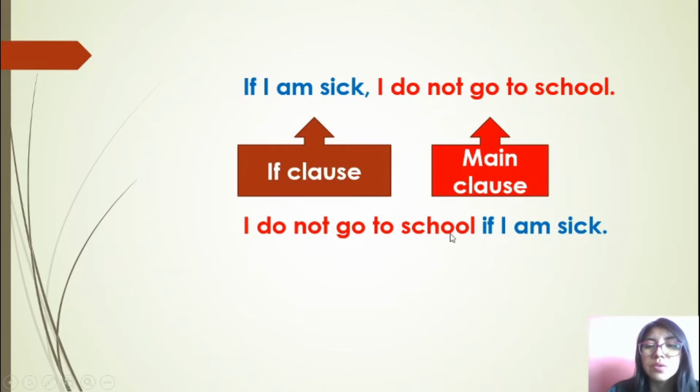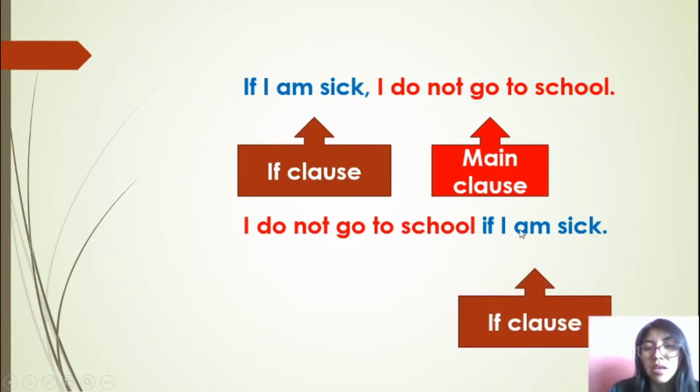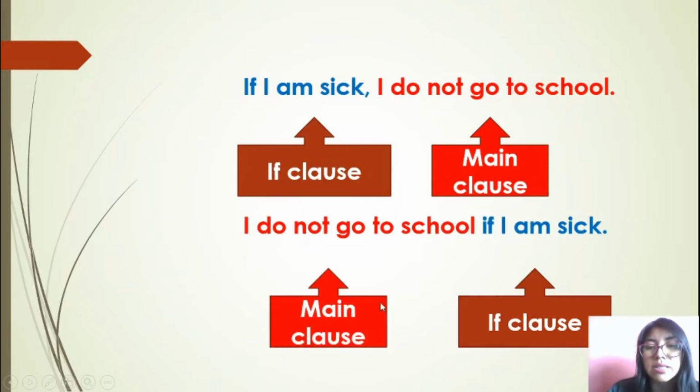I do not go to school if I am sick. Pay attention, the conditional clause. In this case, the if is situated in the middle of the sentence. So, my sentence is going to change. We are going to start with the main clause, and then we are going to use the if clause. So, I do not go to the school if I am sick. Okay? When you have the if in the middle of the sentence, you don't need to use a comma, because if separates the two sentences. If you have the if at the beginning, comma. If you have if in the middle, you don't need to use a comma.